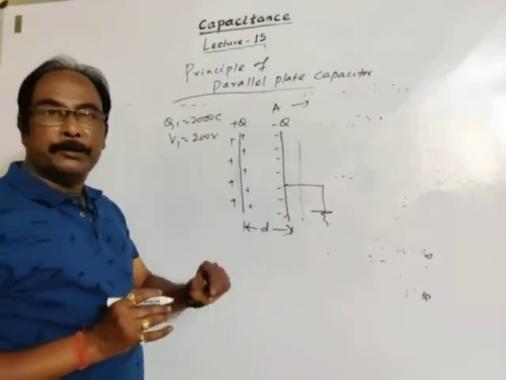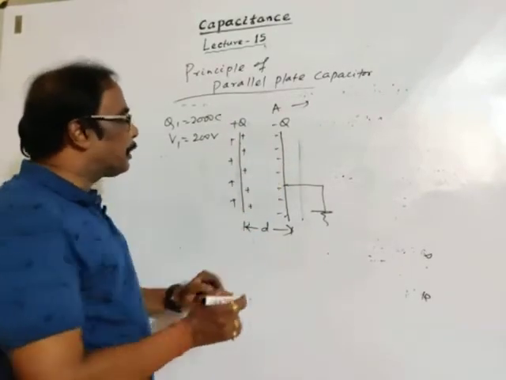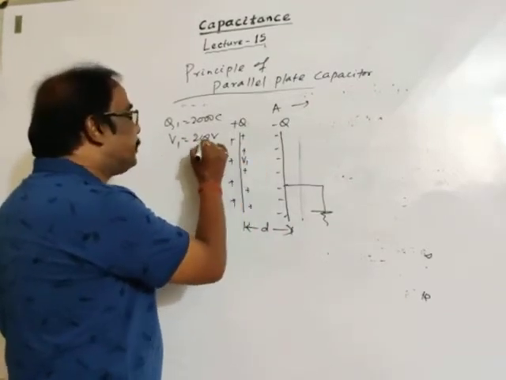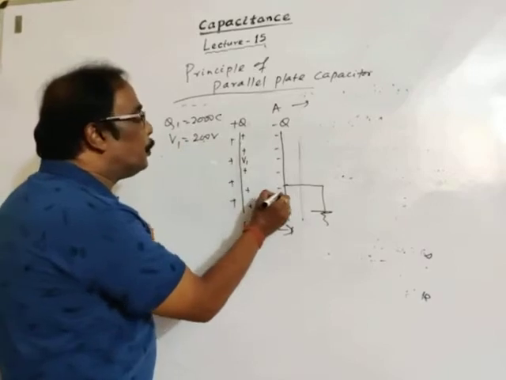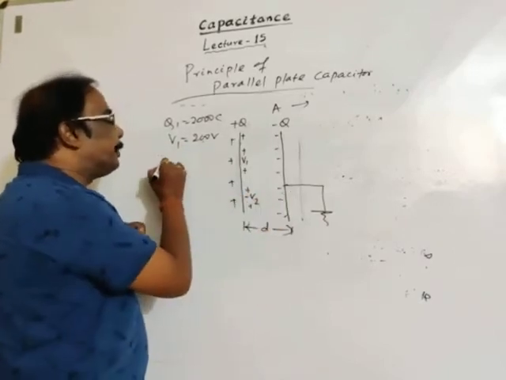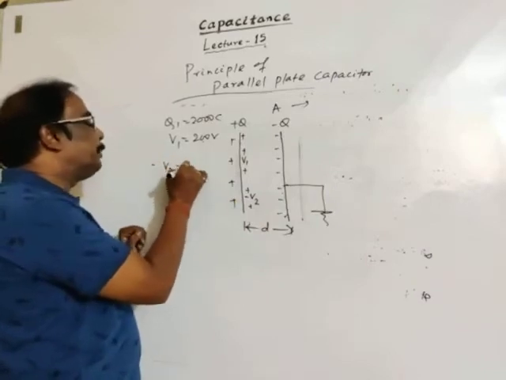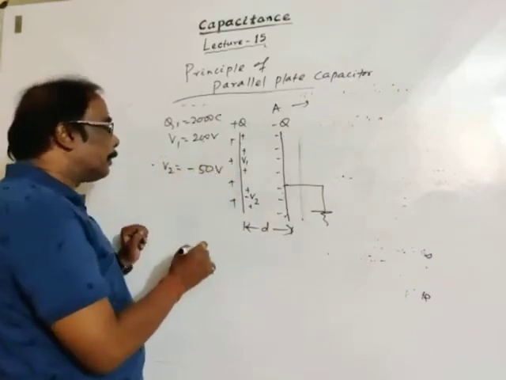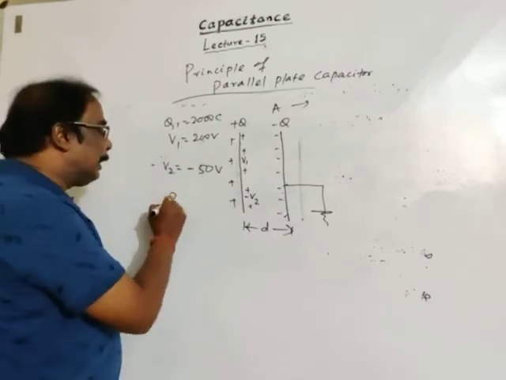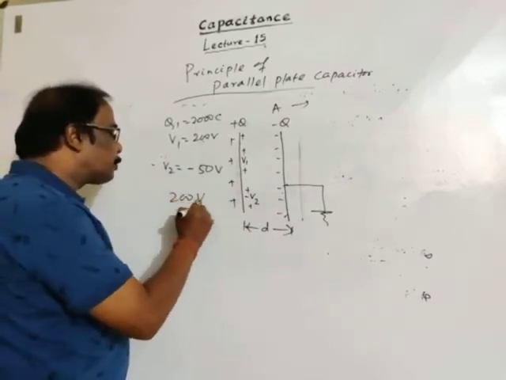Initial potential on this surface is V1, which is 200 volt. Due to this negative charge, let potential be minus V2, let minus V2 be minus 50 volt. Now, what is the resulting potential? Potential is a scalar quantity: 200 volt minus 50 volt.